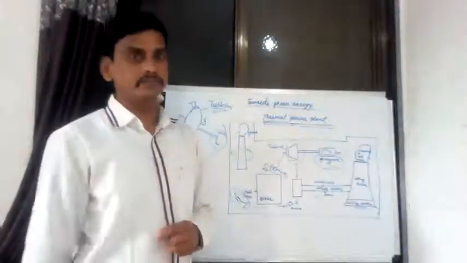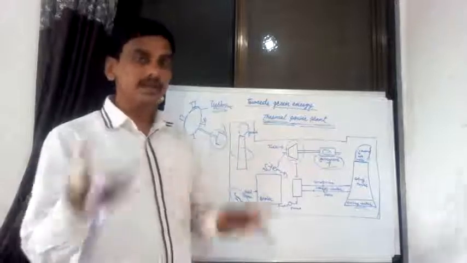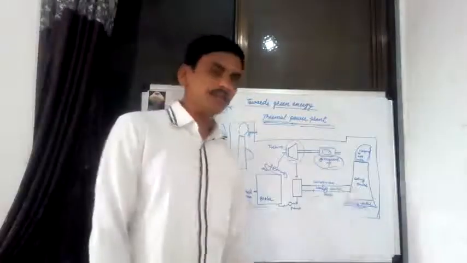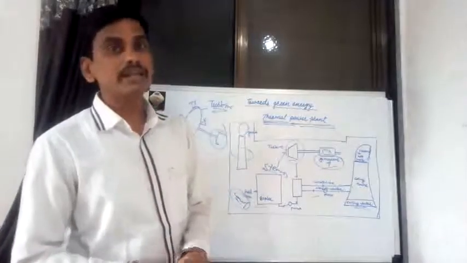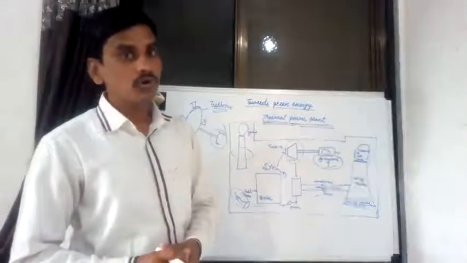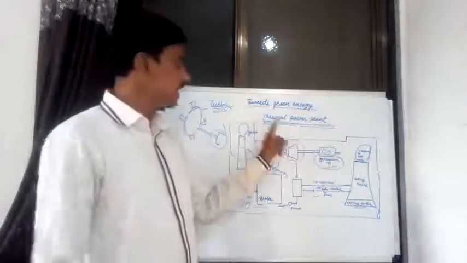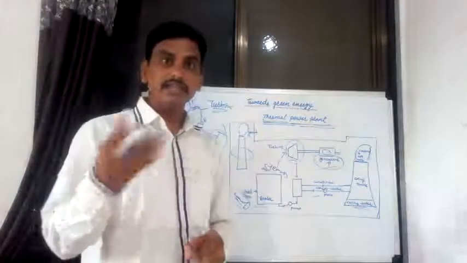Most thermal power plants are used to generate electricity, and more problems are created by their use.